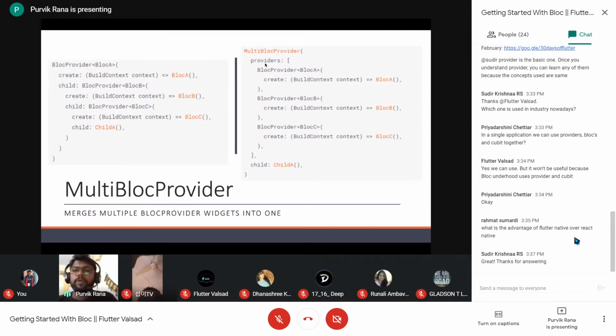It has a providers parameter in which we can pass the different blocks using the block provider. So you can use this widget, and inside providers we can pass the multiple blocks and the instances of blocks created using the block provider. This way child A and the lower subtree will have access to the 3 blocks provided inside the multi-block provider parameter. So this is the block provider, and this one is the multi-block provider.